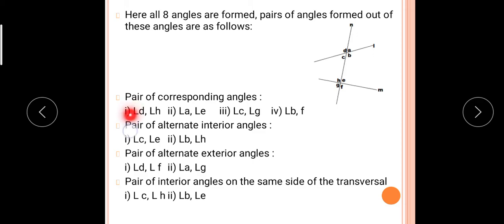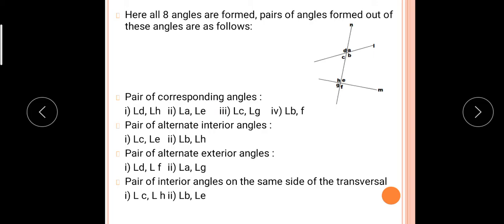This is the angle symbol, beta. It is not L. So D and H. See here, L and M are the lines and N is the transversal. The angles formed on one side of the transversal, both on the upside, the same side, one side and upside: D and H are corresponding angles. Similarly we can write A and E. This is also a corresponding angle pair.